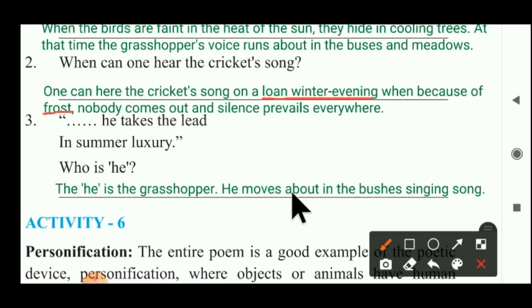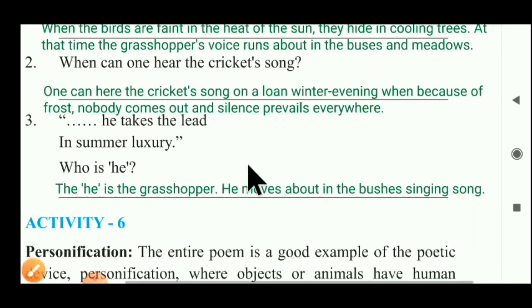He moves about in the bushes singing song. Can you understand? He means here what? Here the word he is given. He means grasshopper. So the answer becomes: the he is the grasshopper. He moves about in the bushes singing song. Can you understand? So students, here our activity number 5th is over.